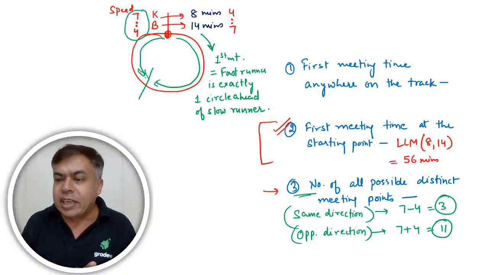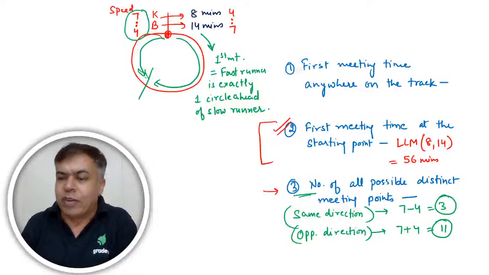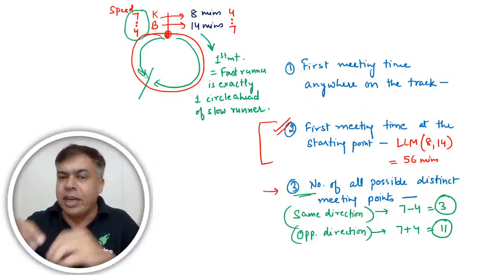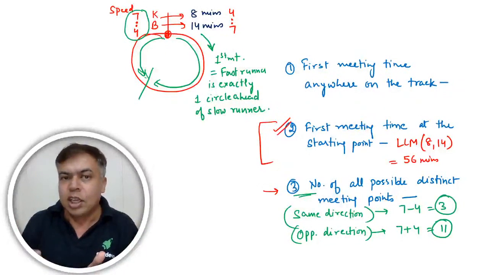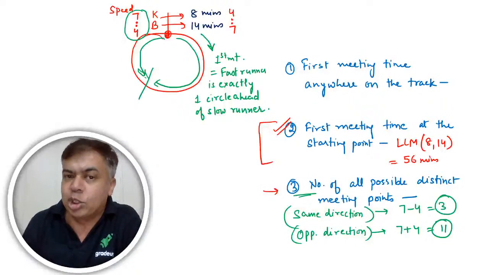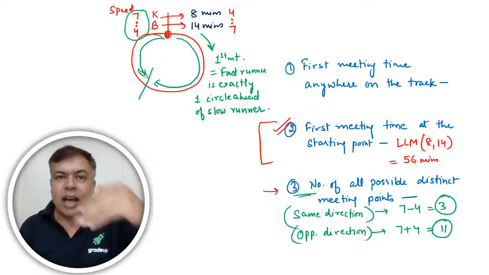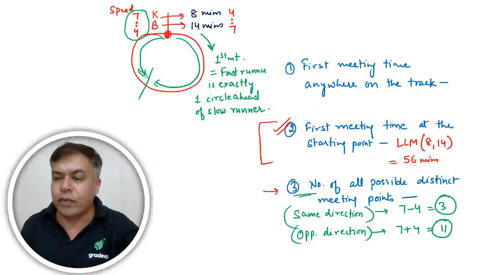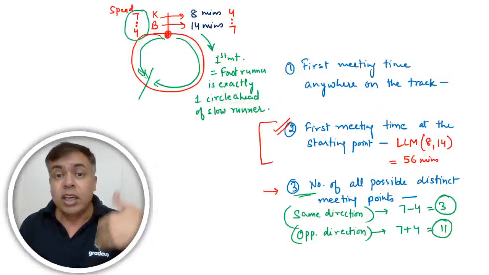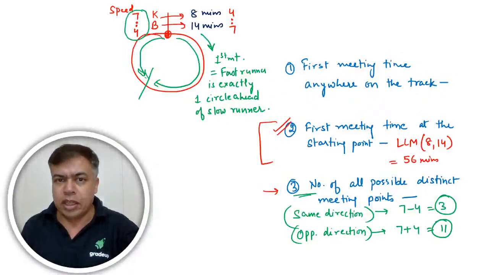So in opposite direction, it is the sum of the distance traveled. If together they have made one circle, that will be the first meeting. Together they have made two circles, so there will be the second meeting, and so on. And in the same direction, it will be the difference. If the fast runner is one circle ahead of the slow runner, then it will be the first meeting. If he is two circles ahead of the slow runner, it will be the second meeting, and so on.